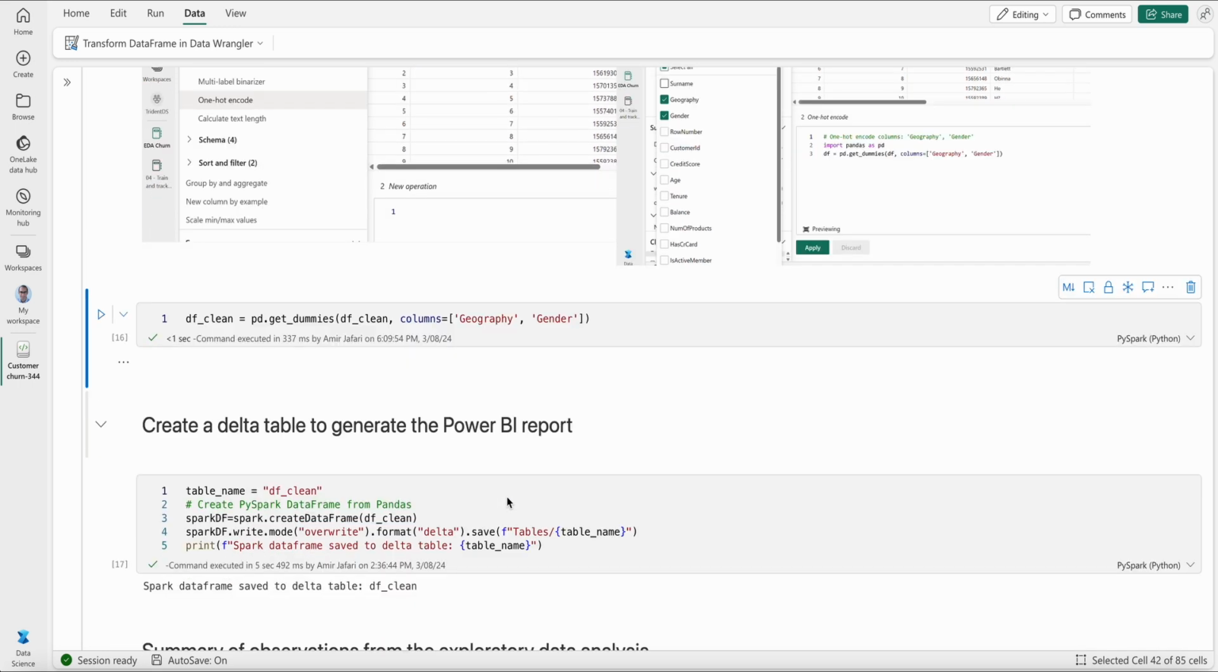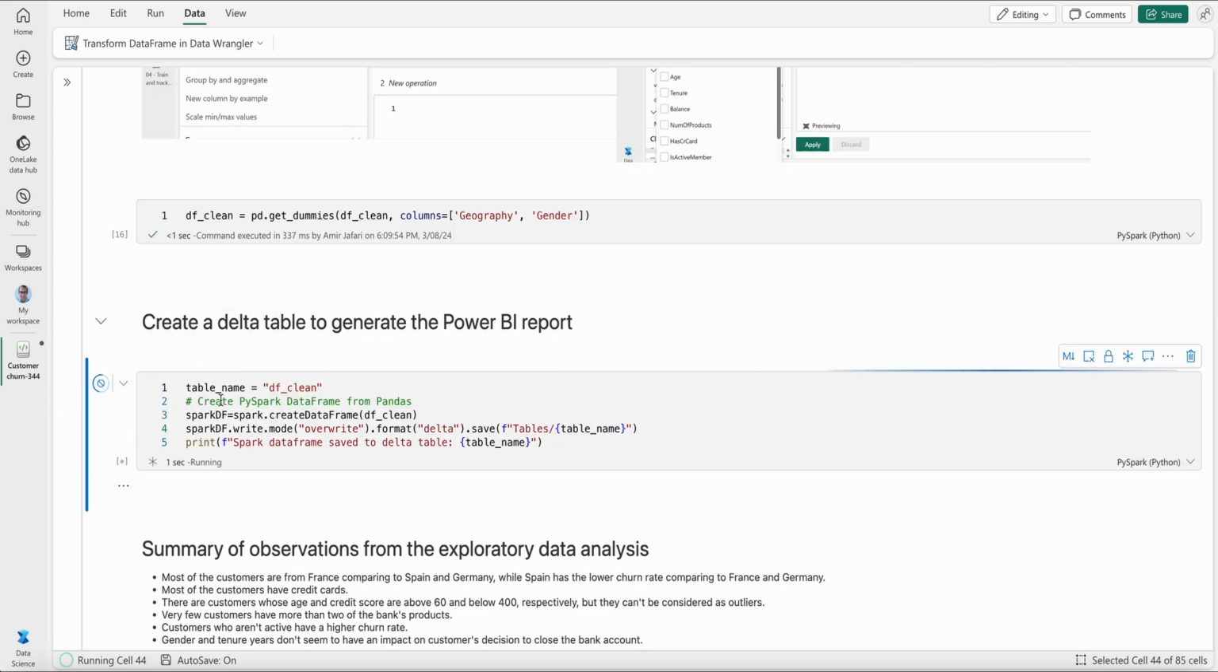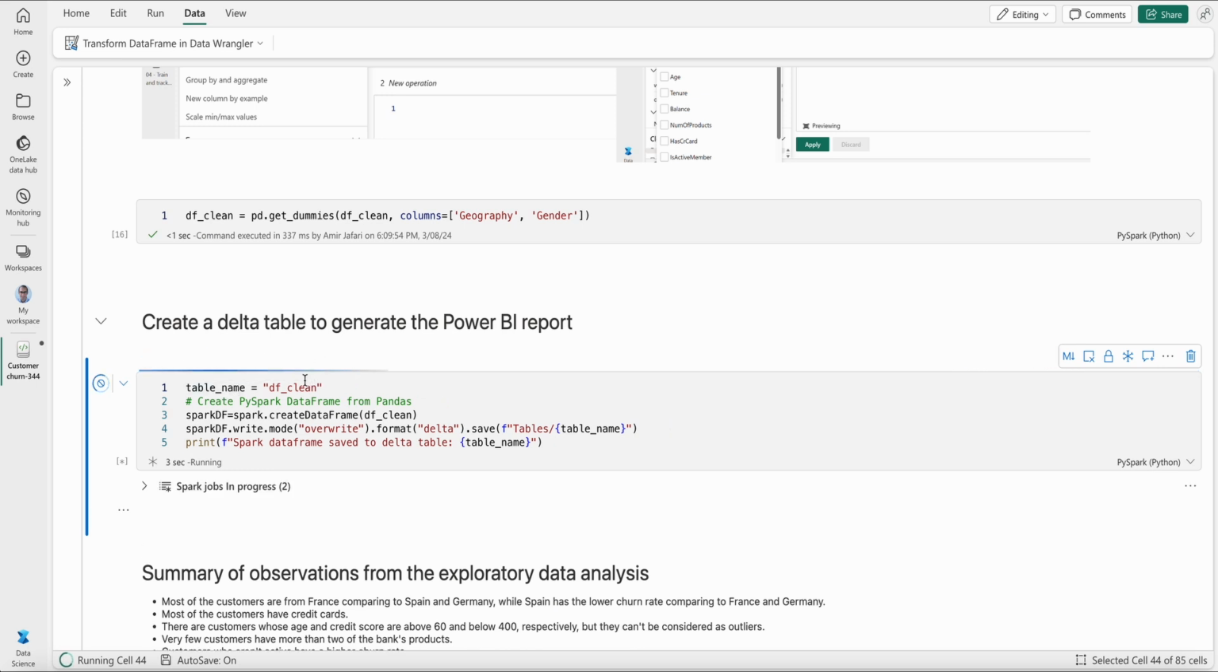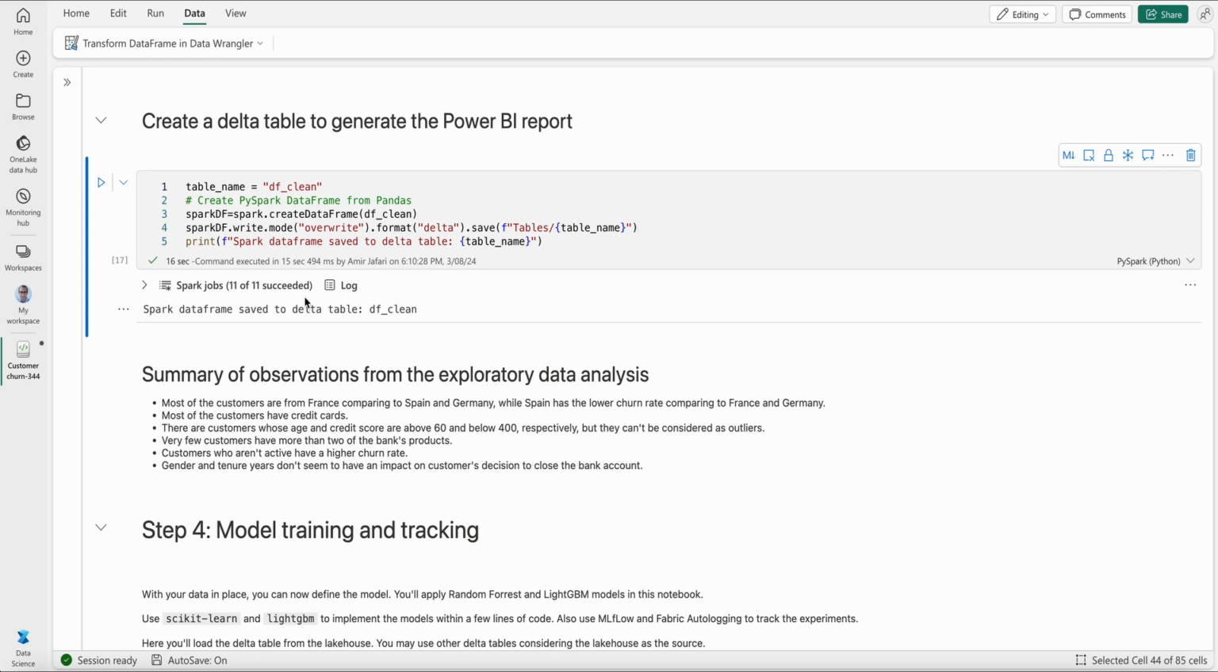Now I want to actually save my clean data to my lakehouse, so I have a copy of my clean data in my lakehouse. I'm saving it to a table named df clean. So it's going to be in my lakehouse. Okay, great. So we are done with that one. It should take a few seconds. So done. Okay, 16 seconds.